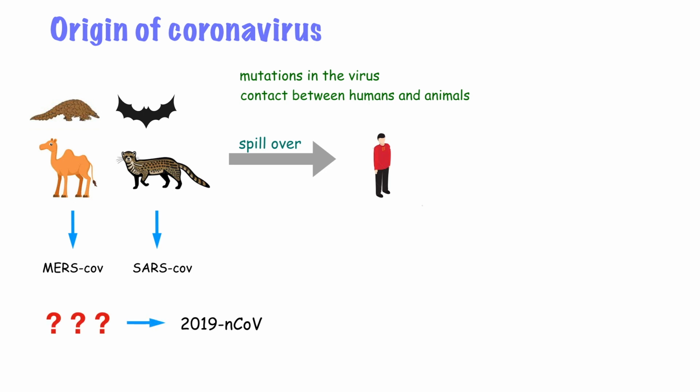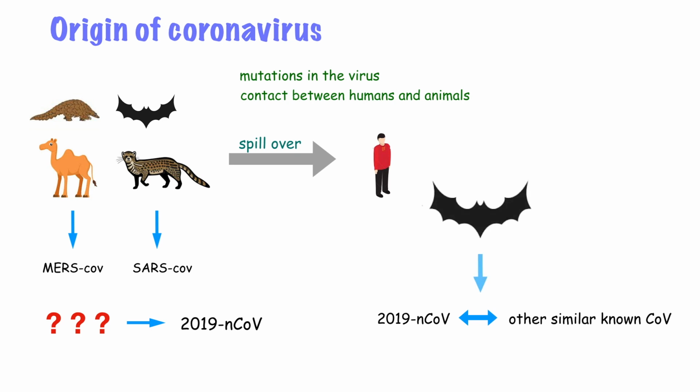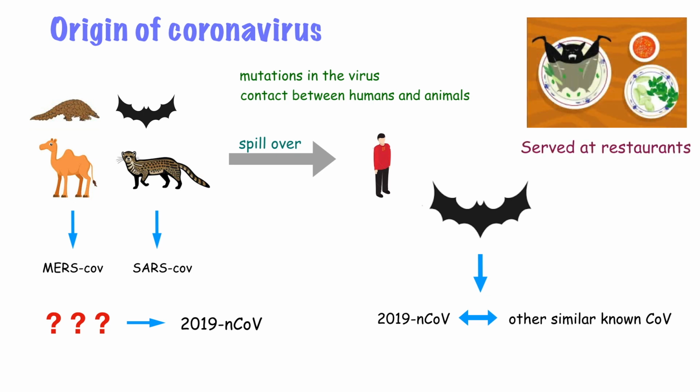However, increasing evidence demonstrates the link between the 2019 novel coronavirus and other similar known coronaviruses circulating in bats. The route of transmission to humans at the start of this event remains unclear. Bats are rare in markets in China, but hunted and sold directly to restaurants for food. The current most likely hypothesis is that an intermediary host animal has played a role in the transmission.